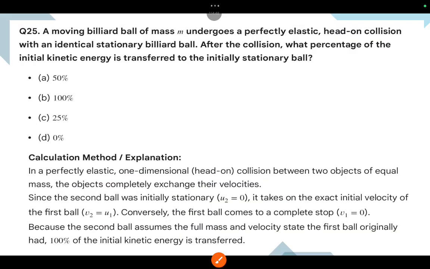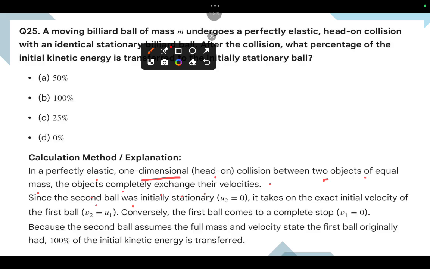Coming to 25th one. A moving billiard ball of mass m undergoes a perfectly elastic head-on collision with an identical stationary billiard ball. After the collision, what percentage of the initial kinetic energy is transmitted to the initially stationary ball? So here, in a perfectly elastic one-dimensional head-on collision between two objects of equal mass, the objects completely exchange their velocities.